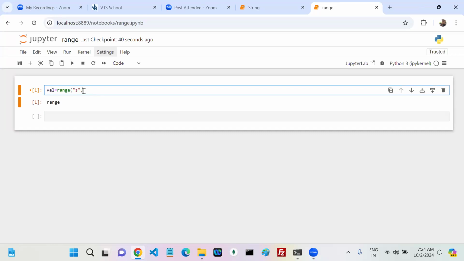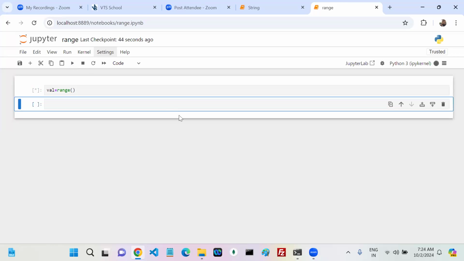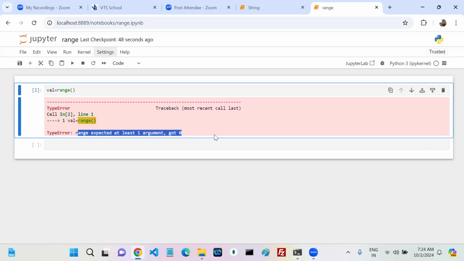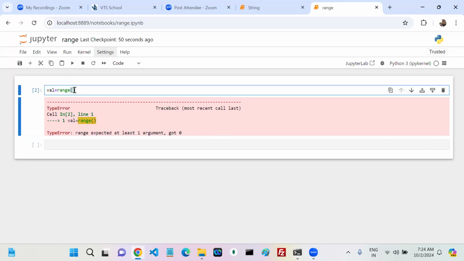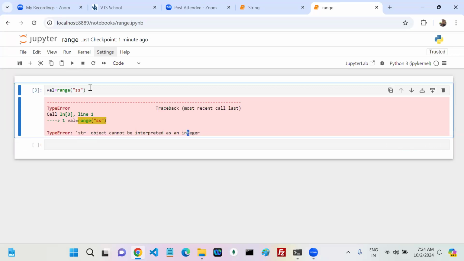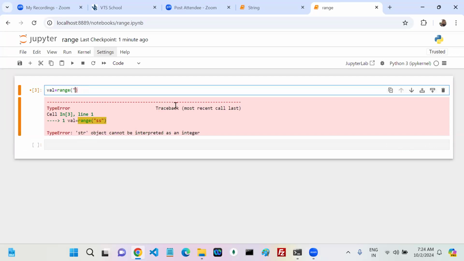First, range is a method. Is it working as expected or not? Range expected at least one argument, got 0. That means you can understand that a minimum of one argument is required. Now, if I write like this, string object cannot be interpreted as an integer. Now we come to know that it expects a minimum of one argument, and it is an integer.